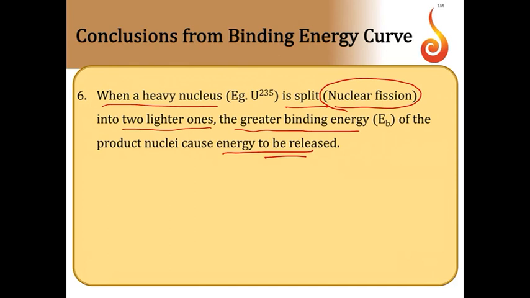So this phenomenon we call nuclear fission. A heavy nucleus splitting into lighter nuclei is nuclear fission, and lighter nuclei fusing to form a heavier nucleus is called nuclear fusion. In both cases energy is released. So this idea can be used for commercial energy production.